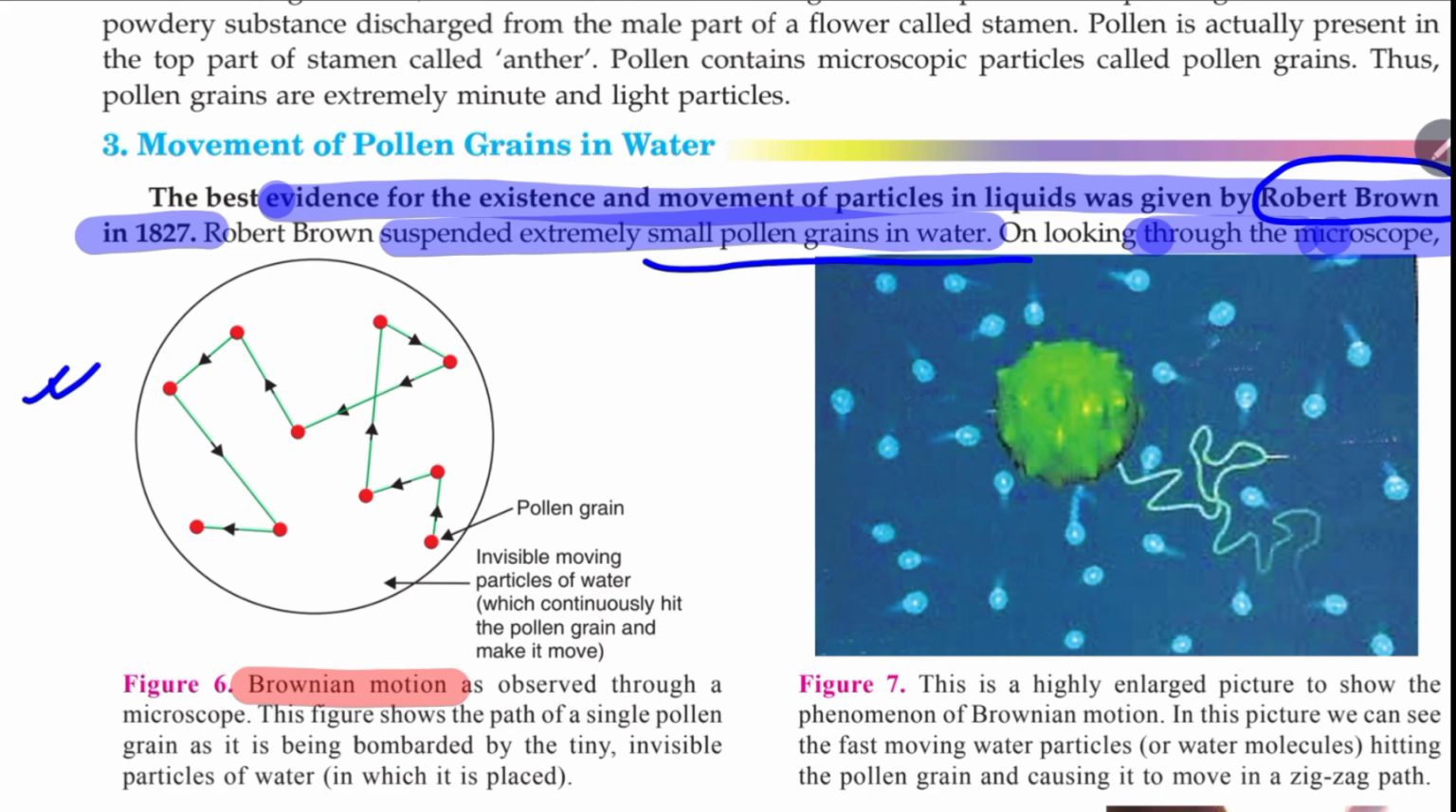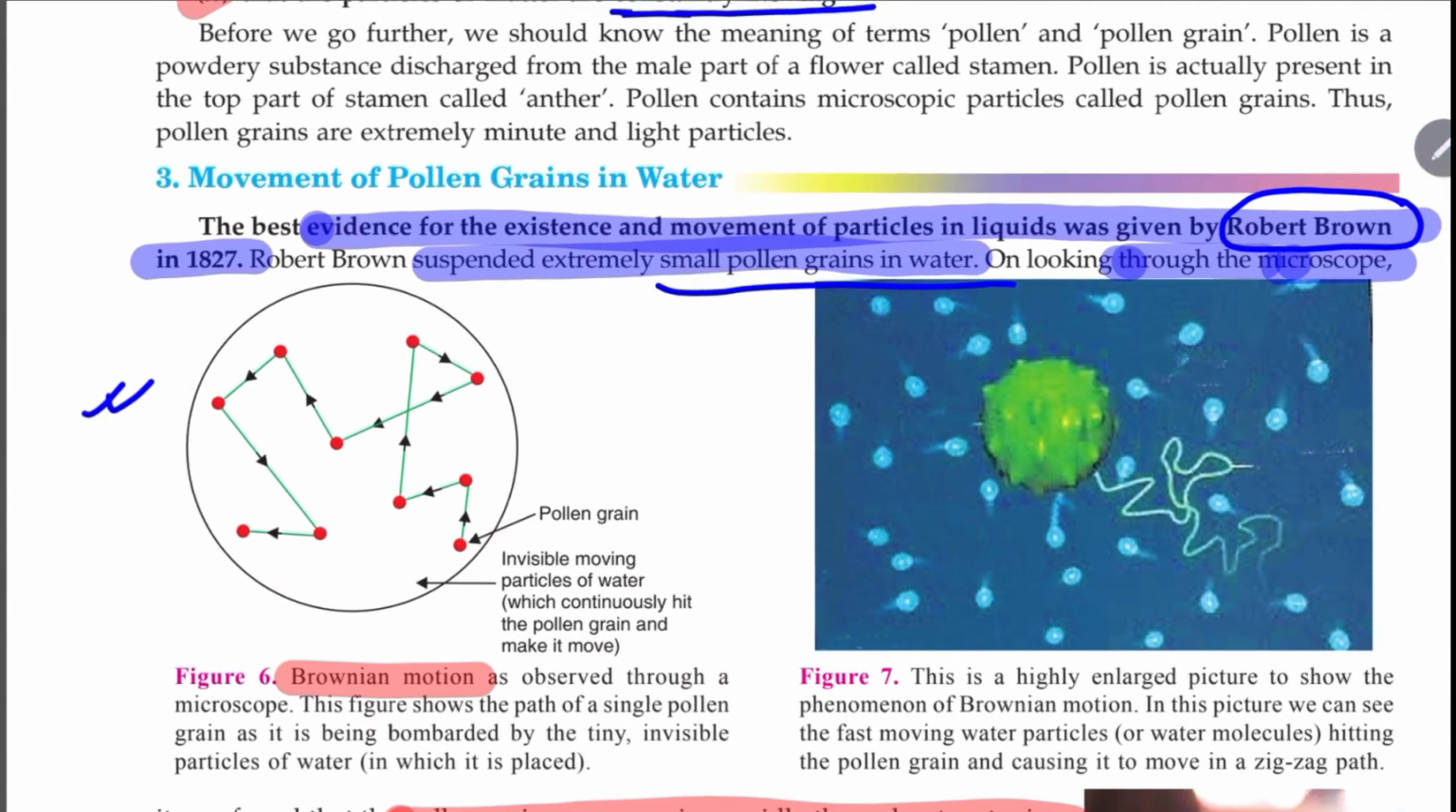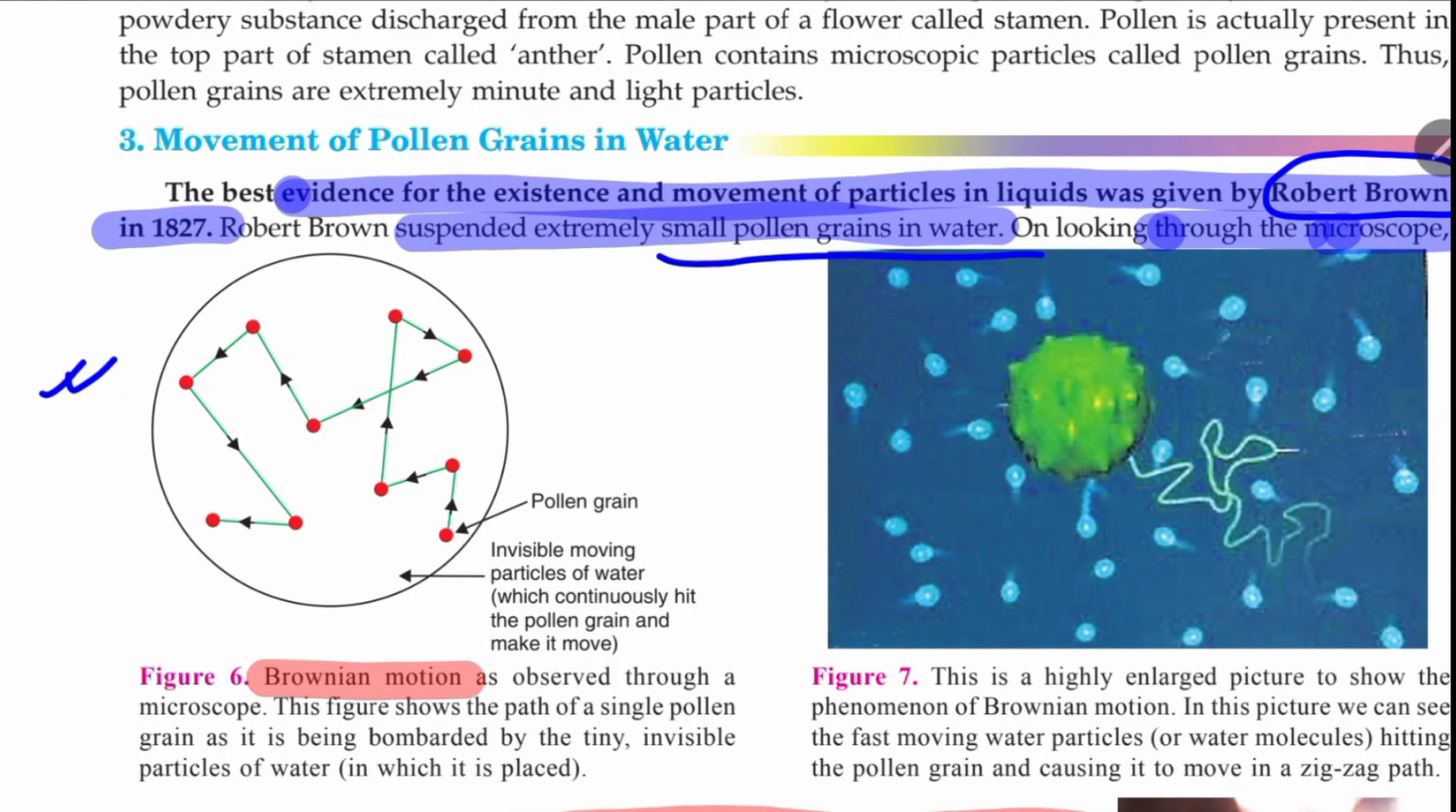And why? Because these pollen particles are so small that they collide with the particles of water. So water is matter, pollen is matter, both are made up of particles and both are in motion. Because matter is made up of particles that are in constant motion, pollen grains are also in constant motion. Water is also in constant motion.